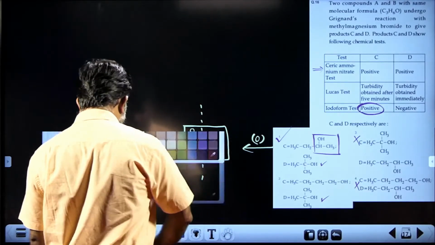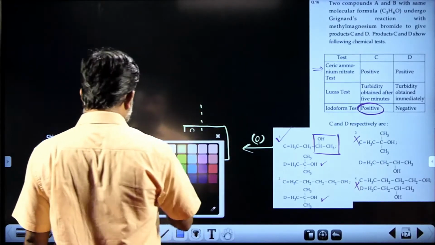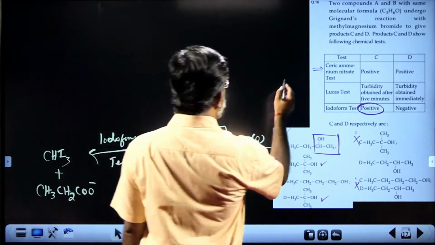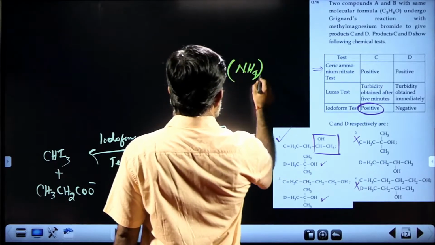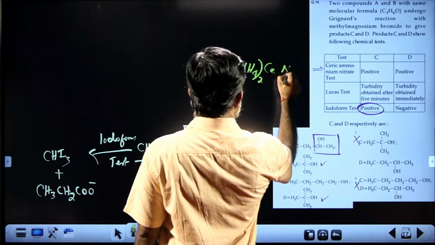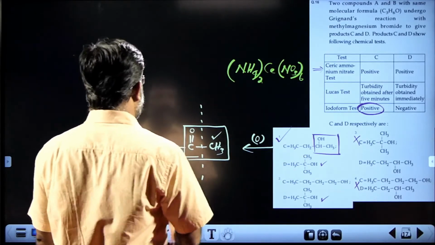Ceric ammonium nitrate, you will get a complex molecule when treated with alcohols. This is ceric ammonium nitrate, (NH4)2Ce(NO3)6.